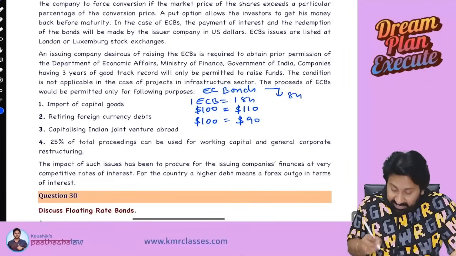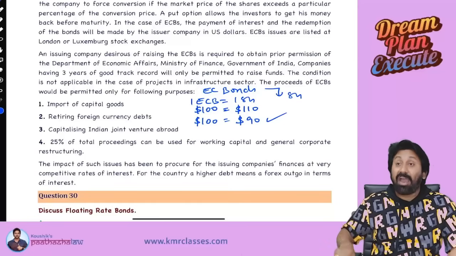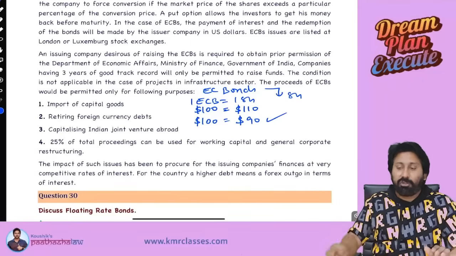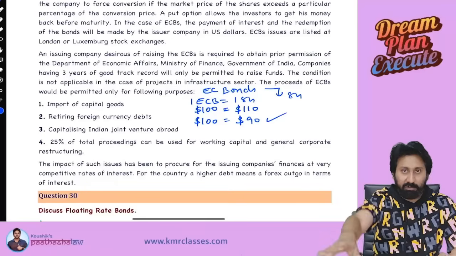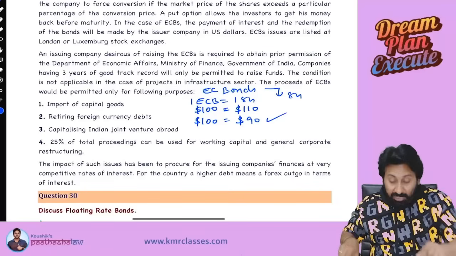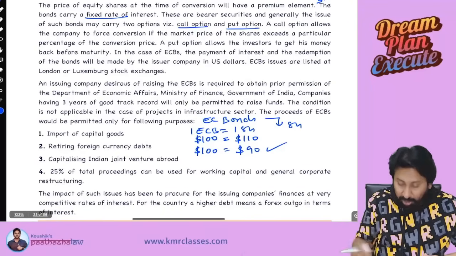For example, if it is 90, then getting 100 rupees from the company is better. Therefore, what you will do? Put the bond there, euro convertible bond, and take your 90. That's how the name came as call option and put option.